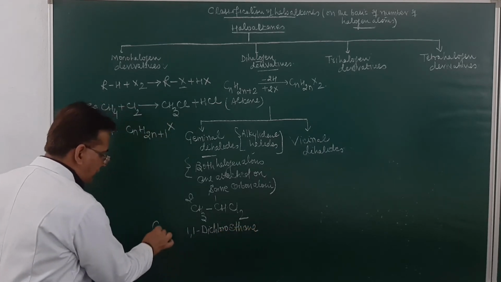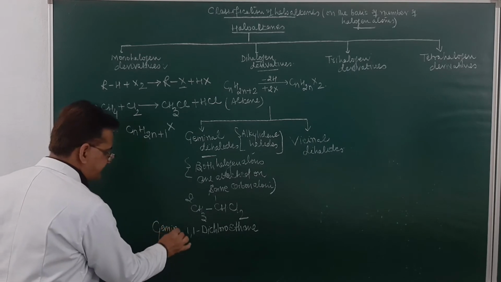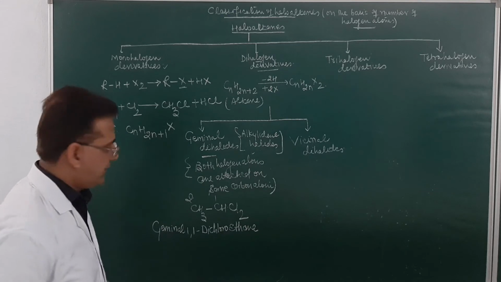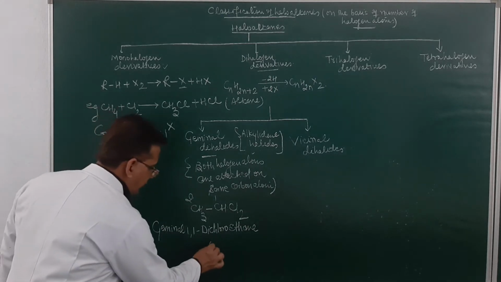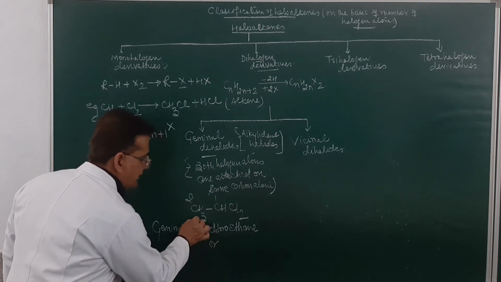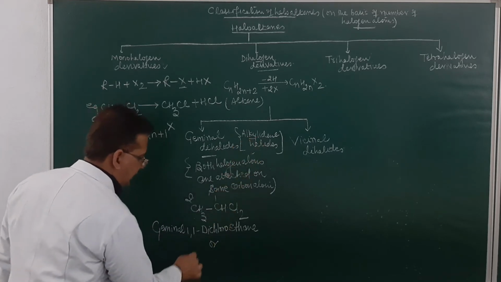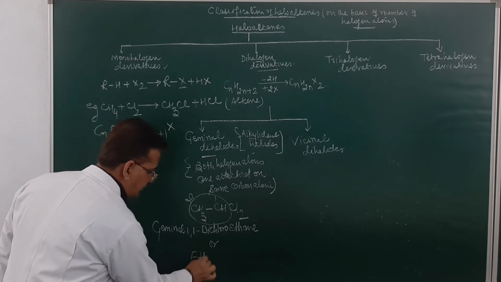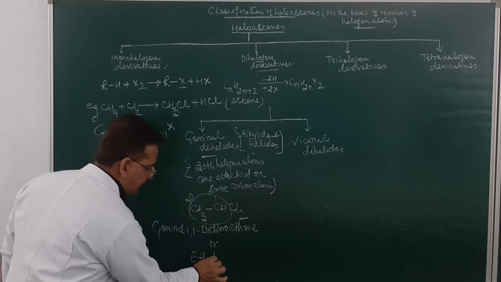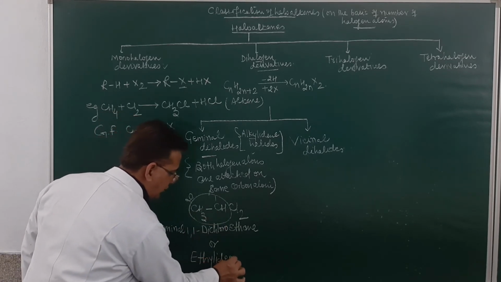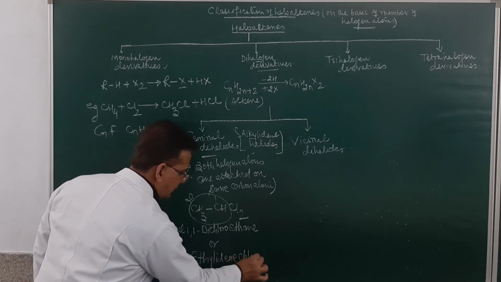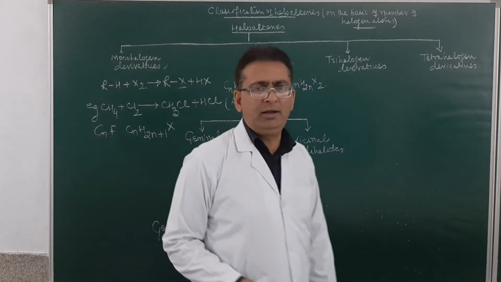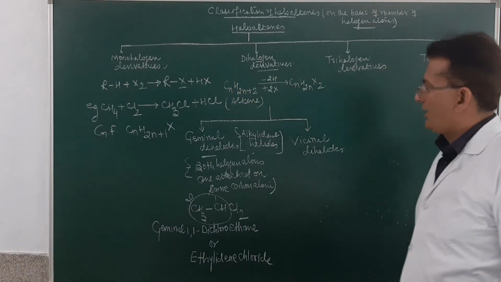You may also write down the word geminal over here, just to clarify that they are attached on the same carbon atom. Or we may write it as alkylidene halide. So the alkylidene group will be based on the number of carbon atoms over here. This will be ethyl, because of two carbon atoms, ethylidene chloride. So what name do we give to this one? It will be named as ethylidene chloride. Am I clear?